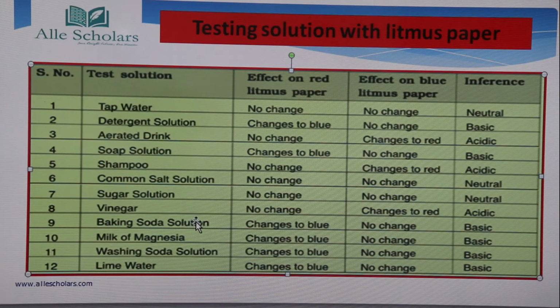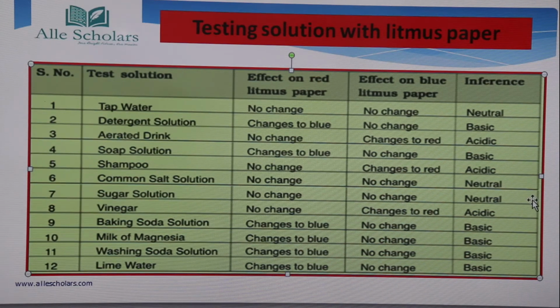Okay, baking soda solution changes to blue, it's basic in nature. Milk of magnesia changes to blue, again basic in nature. Washing soda solution changes to blue, again a basic solution. And then next comes the lime water, it again changes to blue, it's a basic solution.